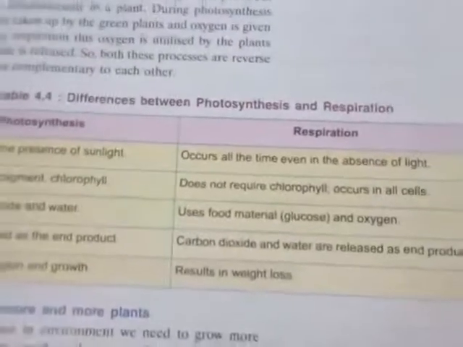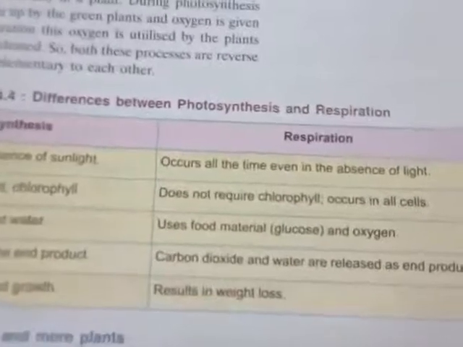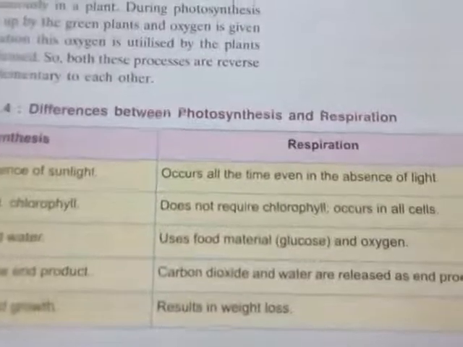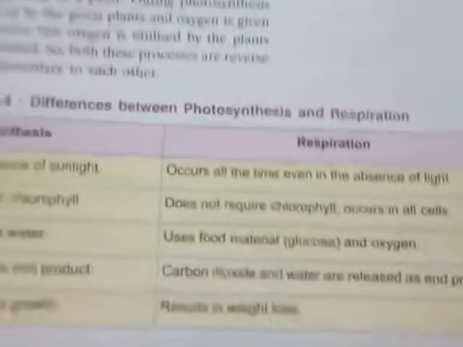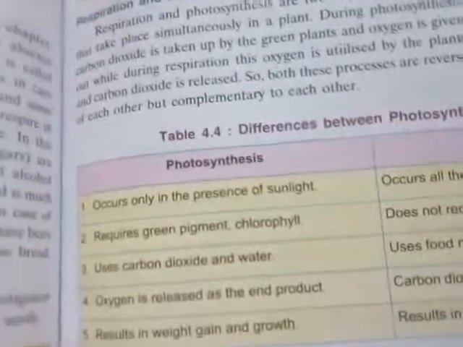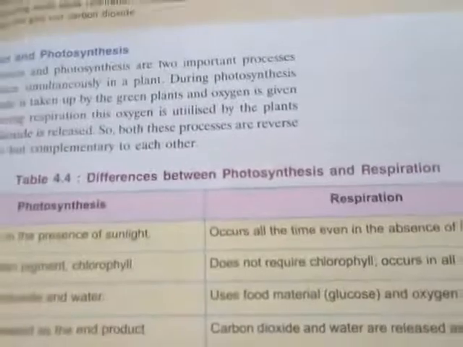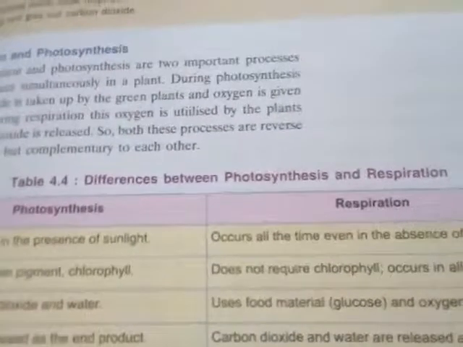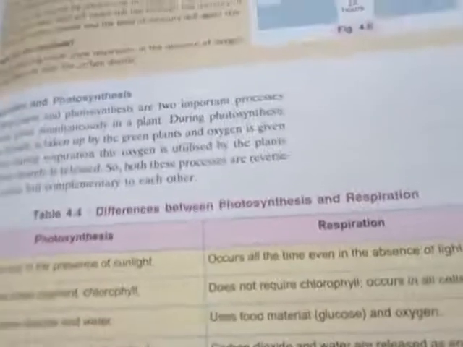In case of photosynthesis, it requires the green pigment like chlorophyll, but in the case of respiration, it does not require chlorophyll, because chlorophyll is not involved in respiration. In photosynthesis, carbon dioxide and water are used, but in the case of respiration, food materials are used, or you can say the byproduct of the photosynthesis process.